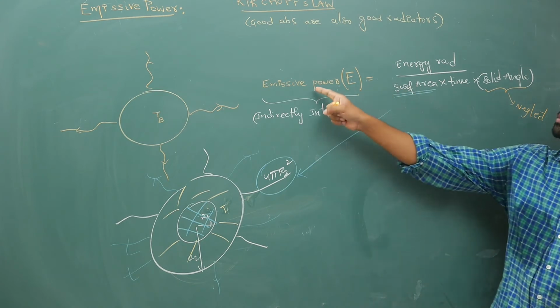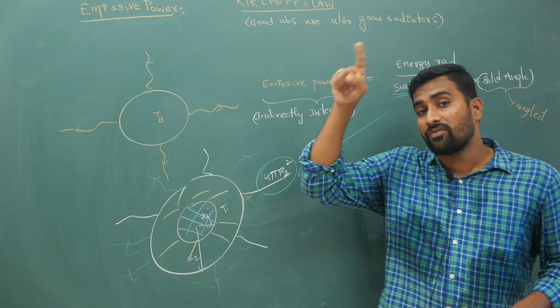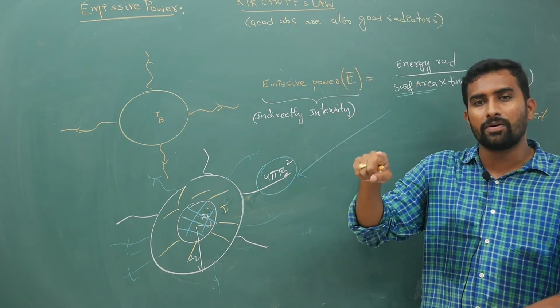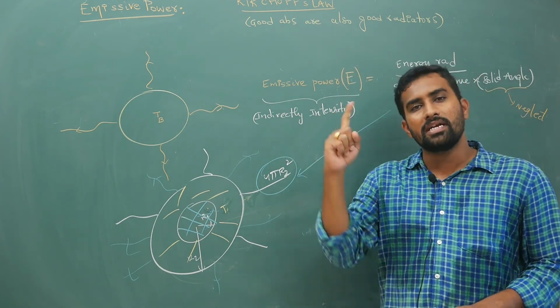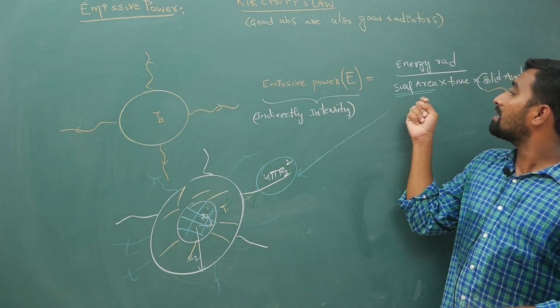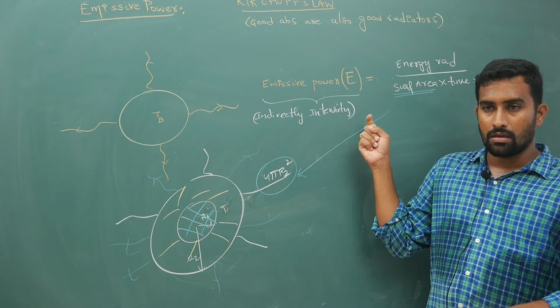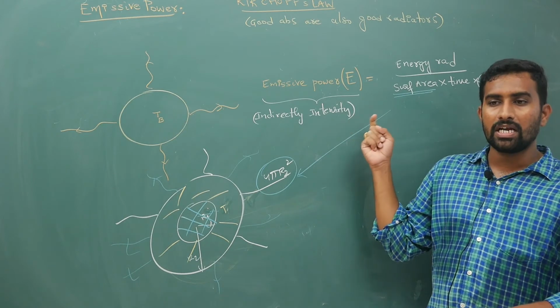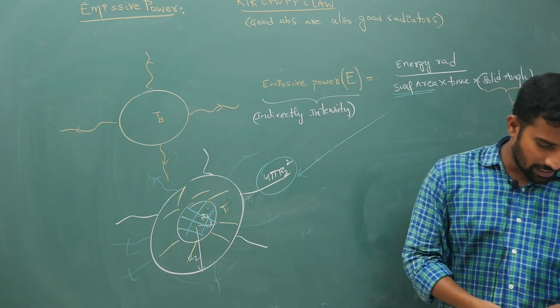Even though you are using the word power, previously for reflective power, absorptive power, transmittive power, it was unitless. Here, even though we are using the word power, it is nothing but your intensity, indirectly: energy by area into time.